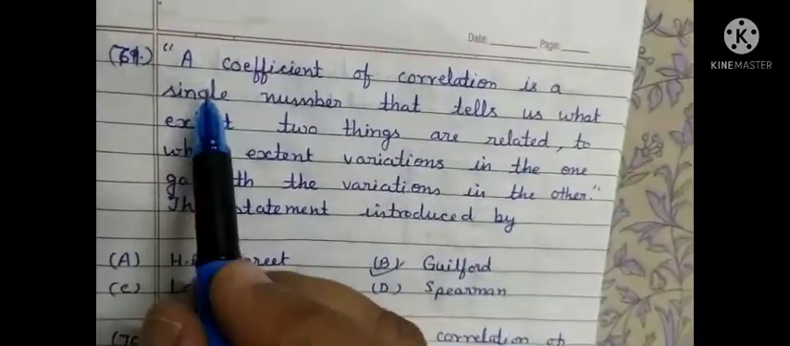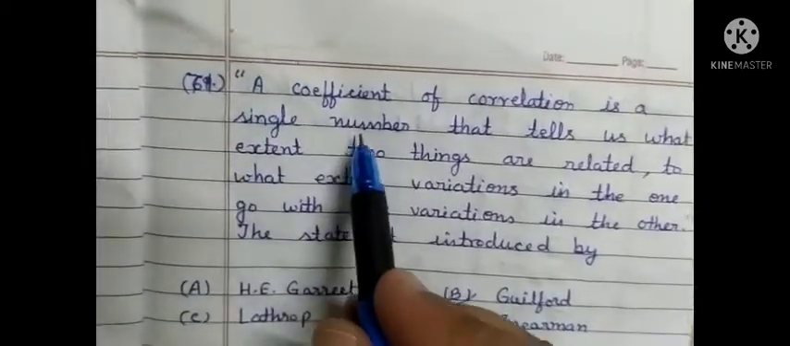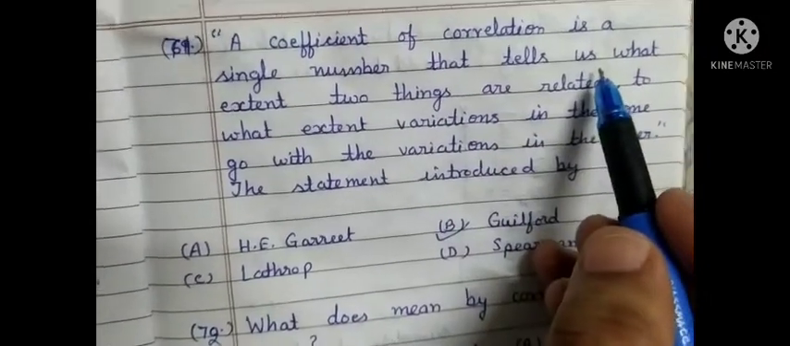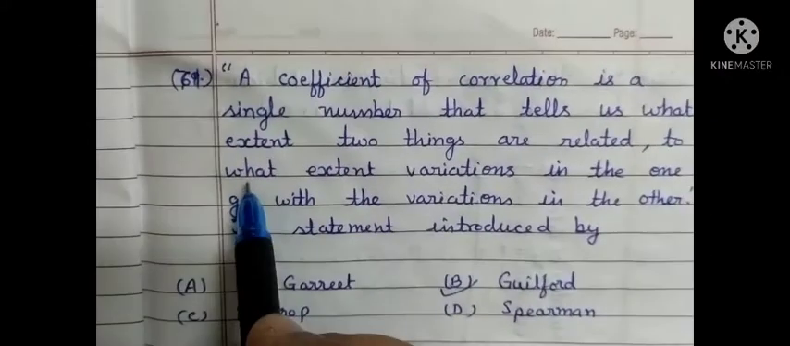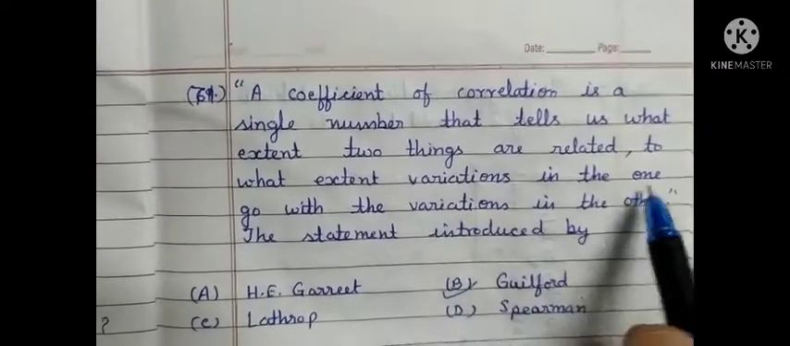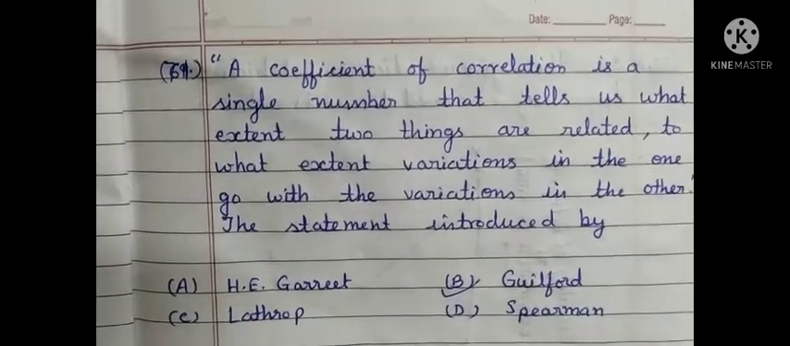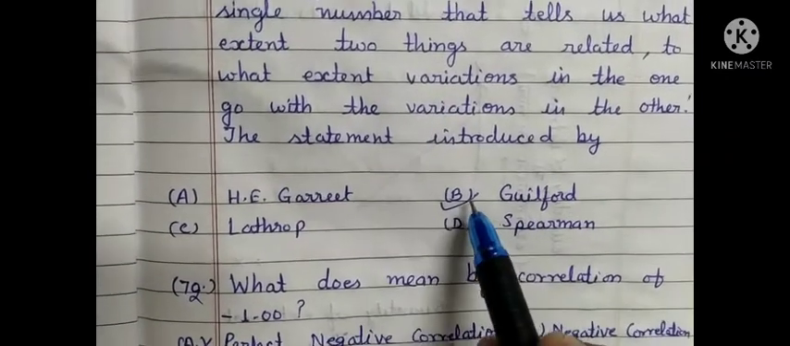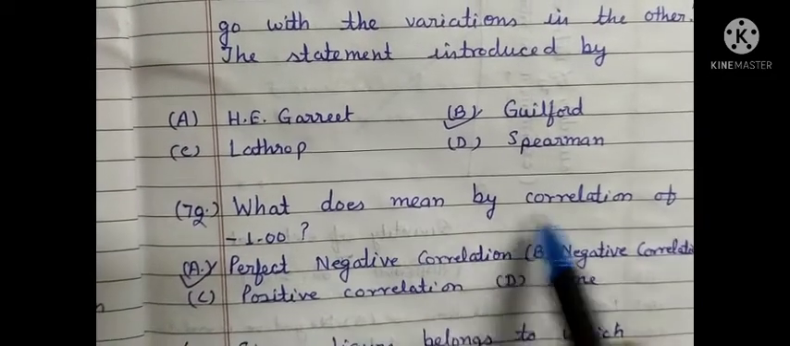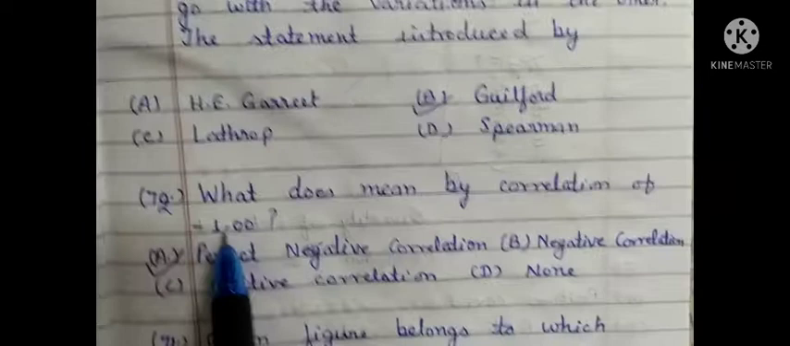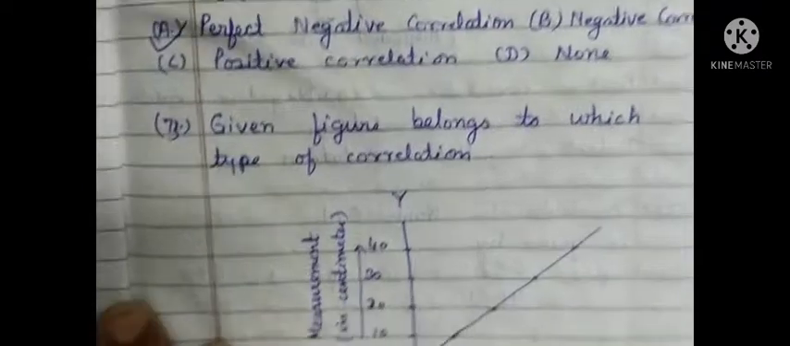Next question, again based on the statement: a coefficient of correlation is a single number that tells us to what extent two things are related, to what extent variations in the one go with the variation in the other. The statement is introduced by Guilford, so option B is correct. Next question: what does correlation of minus 1.00 mean? The correct answer is perfect negative correlation.